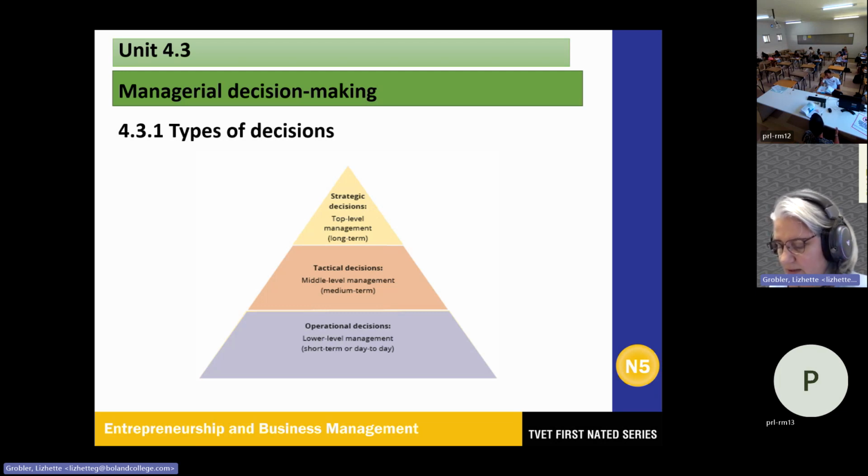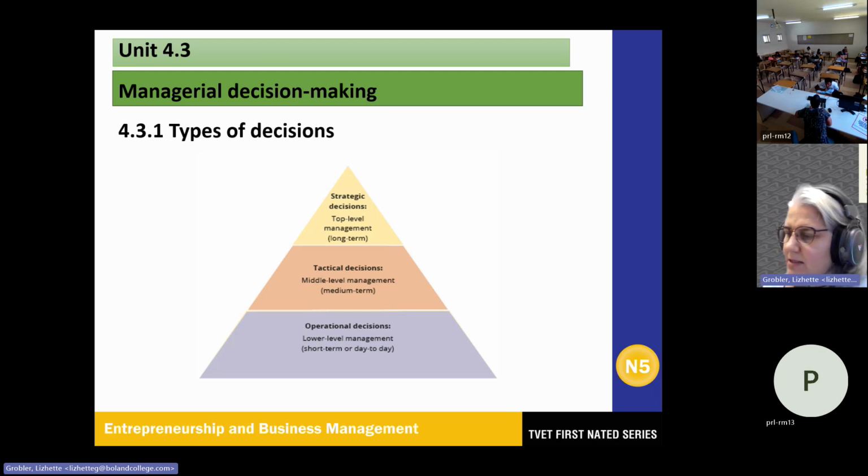So the types of decisions: short, medium, and long-term decisions. Depending on which level, as we said, there are decisions that are simple or routine, and also complex decisions that should be made to maybe expand a business or personnel or anything along that line.